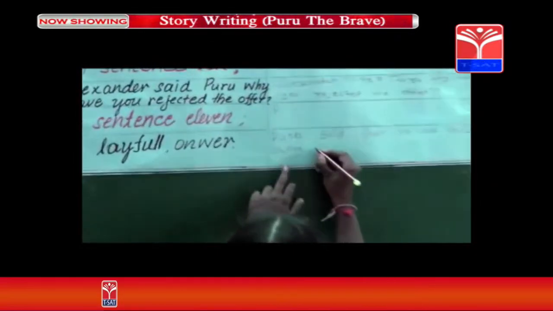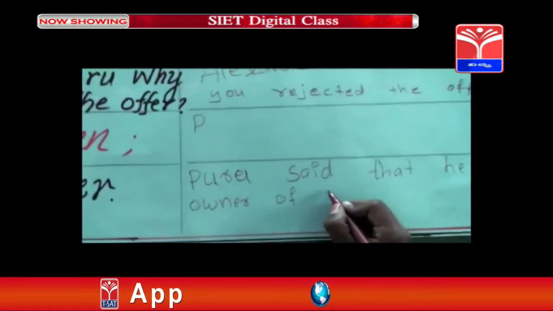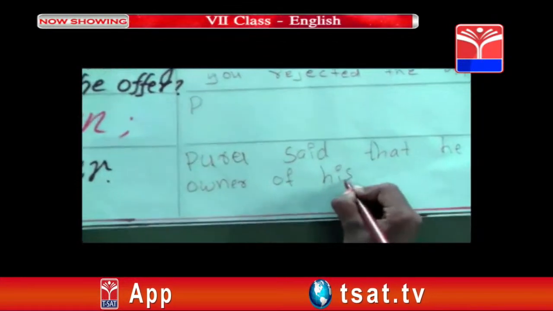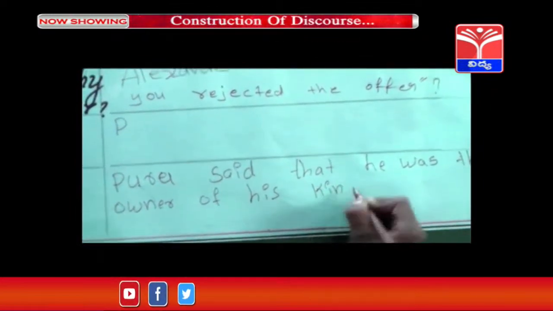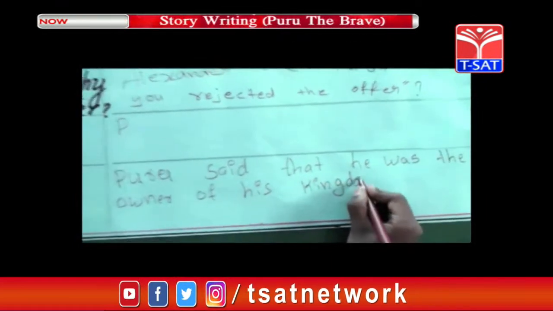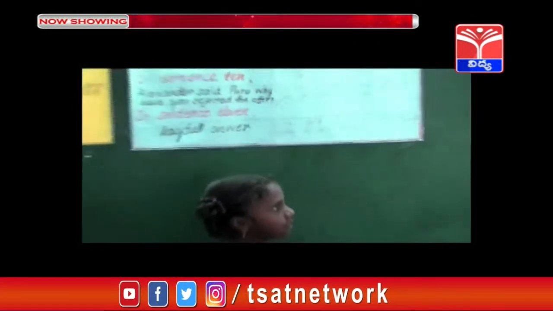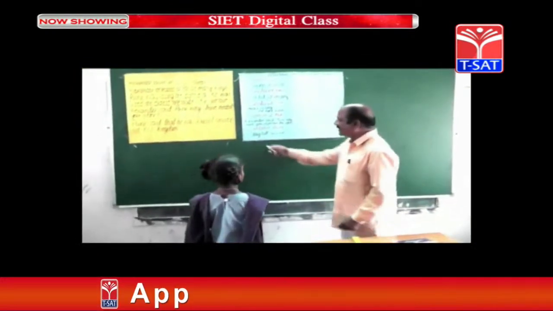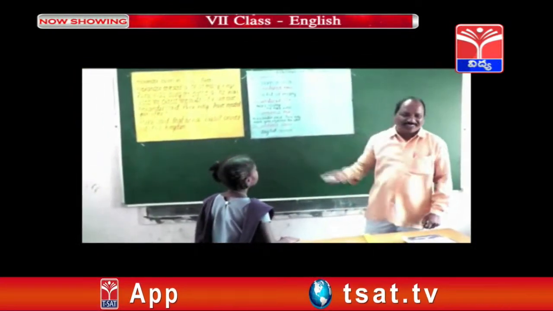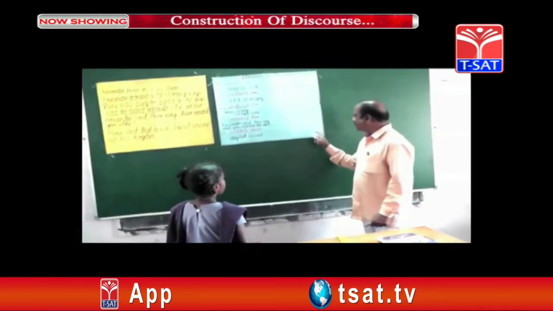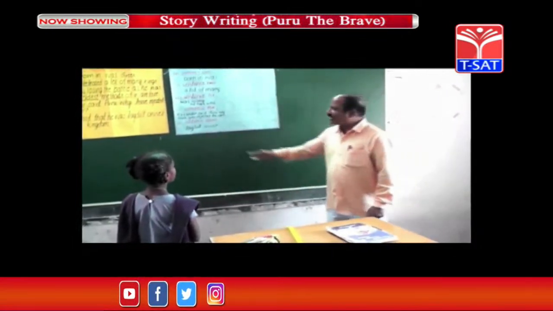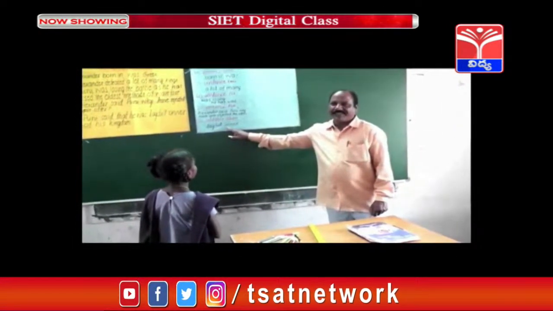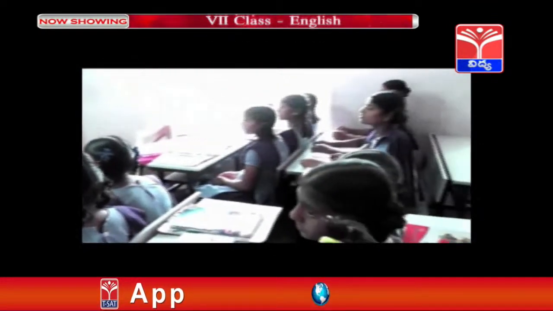Yes, they corrected the incorrect spelling in the word. Okay? Puru said that he was the lawful owner of his kingdom. Okay? How nicely she has corrected the spelling. ADAYFULL is the wrong spelling for the word lawful. Here she has written a wonderful spelling for the word lawful. Fine. LAWFUL. So is the case with the second one, please. That's true. This is not the spelling for the word owner, but she has written a wonderful spelling for the word.